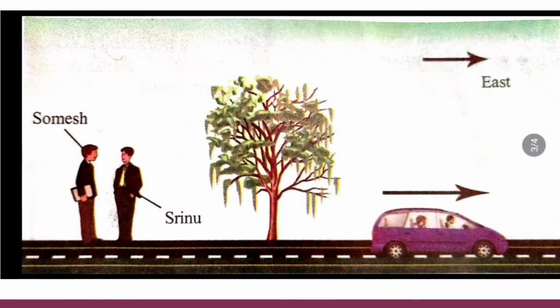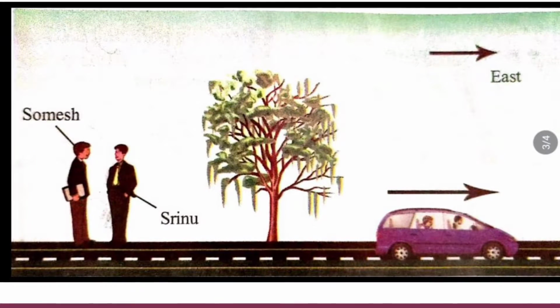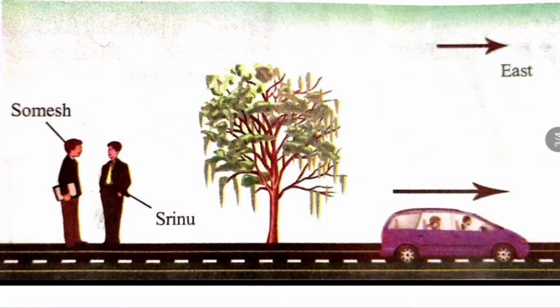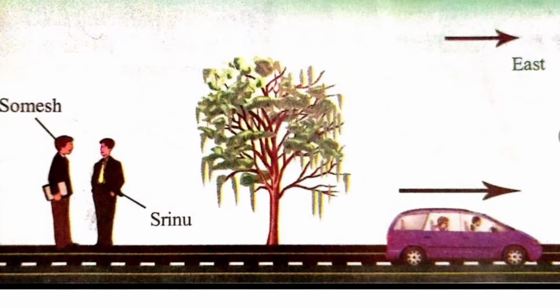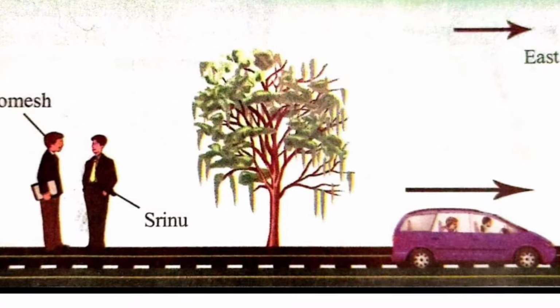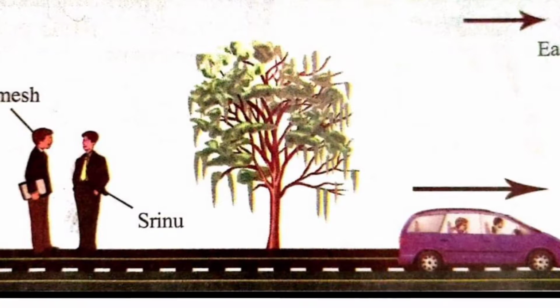Srinu, what is the state of motion of the driver and the passenger in the car? Somesh, they are also moving like the car. Srinu, how do you decide that the car, the passenger and the driver are moving? Somesh, with respect to the position of the car, the passenger and the driver are changing with time, so they are in motion. Children, observe figure 2 and watch the discussion between driver and the passenger.